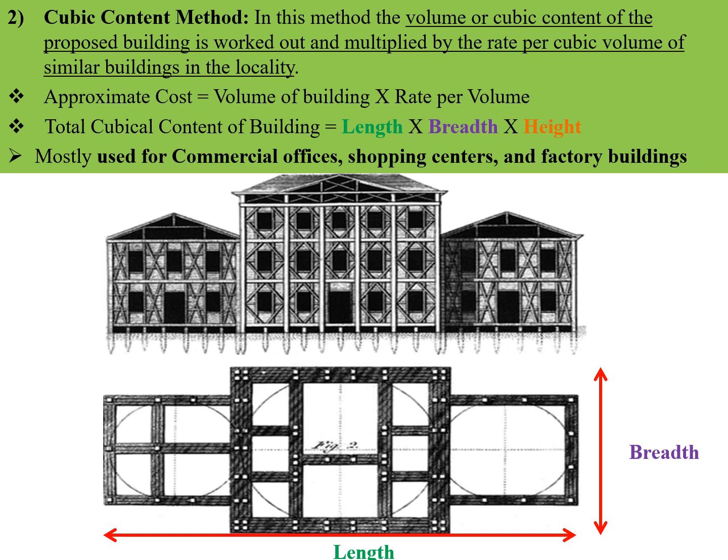Similarly, whenever I need to obtain the cubic content estimate, I need to find a building which has already been done, of similar size and similar locality to my area. Then I will find out the rate per volume of that existing building, and I am going to multiply it with the volume of my proposed building. That way I am able to get the cubic content method of estimate.